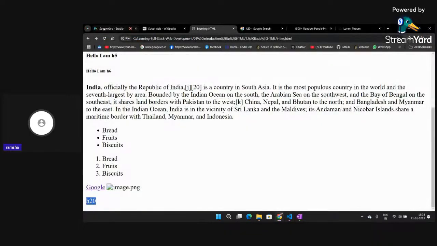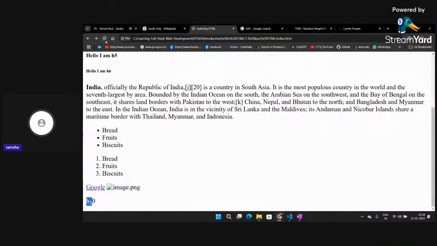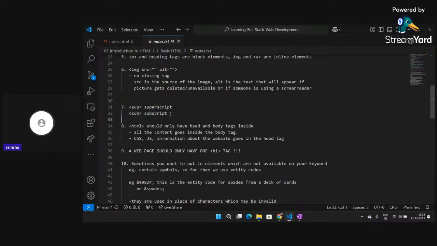Let me refresh this. Then you can see now I am getting 2 as a subscript. Now suppose I don't want it as a subscript but a superscript, so that it will come at the top part. So I have written this and I click on refresh. So you can see now it's coming as a superscript. So these two tags are also important, that is how we can add subscript and superscripts.